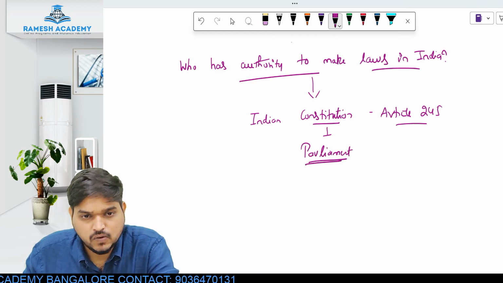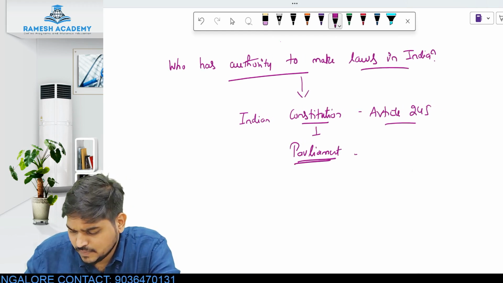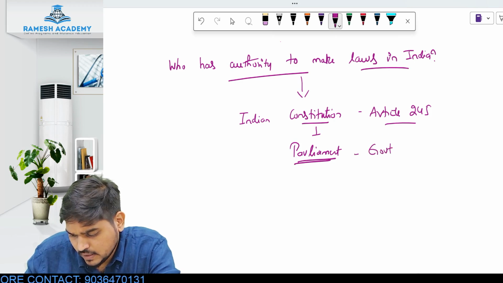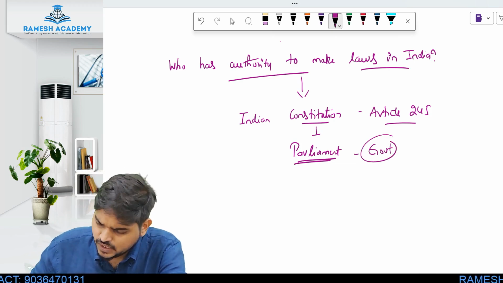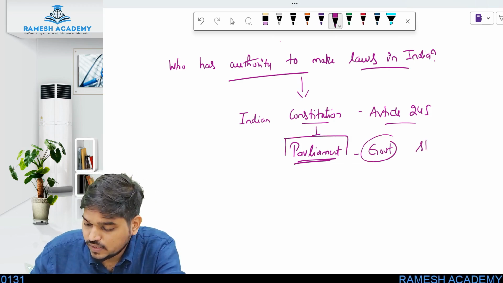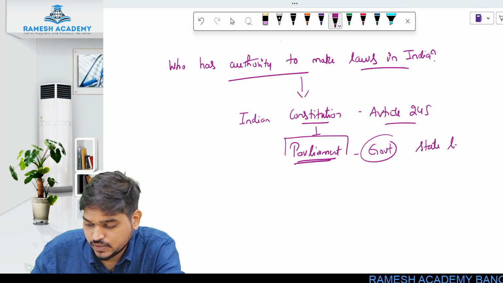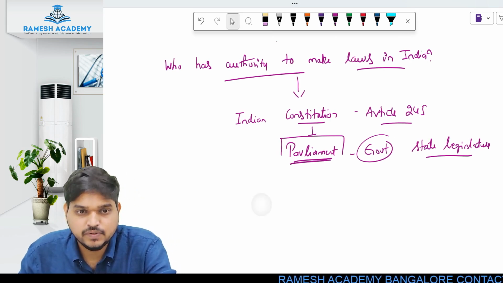Parliament will make the laws in India. In simple terms, Parliament is nothing but the government. It may be the central government, or it may be your state government. If it is the central government, we call it Parliament. If it is a state government, we call it state legislature. In simple terms, that is how you can understand it.